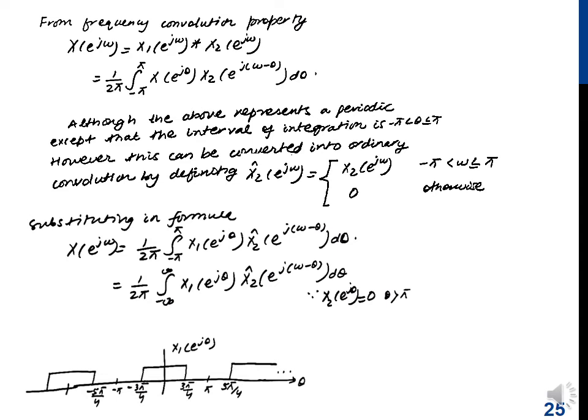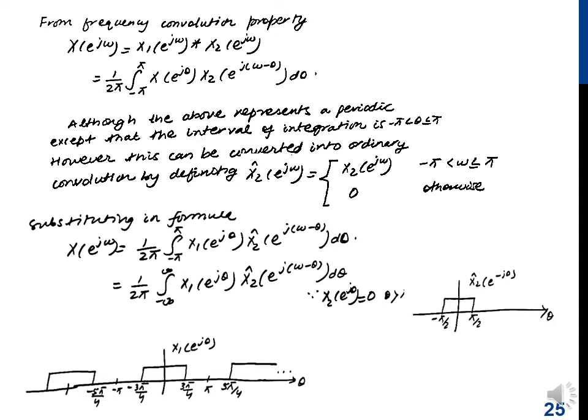Now over here I have drawn the functions such that the change of variables is visible. First of all, X1 of e^{jθ} is plotted, where the x-axis for the function X1 of e^{jω} is changed to theta now. We remember that the method we follow is generally to retain the larger function as it is, and we flip and slide the smaller function. So the 3 pi by 4 width function is the larger one, and the pi by 2 width function is the smaller one. So we'll flip and slide X2 of e^{jω}.